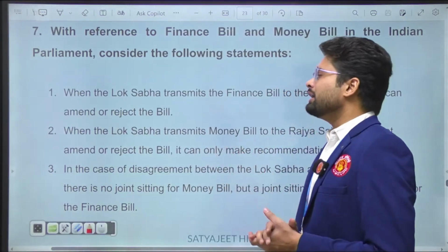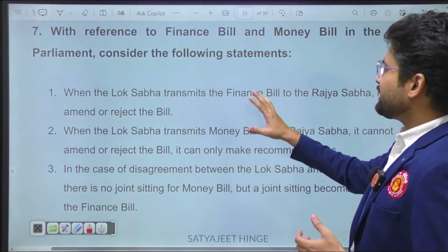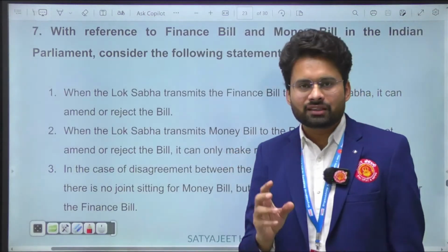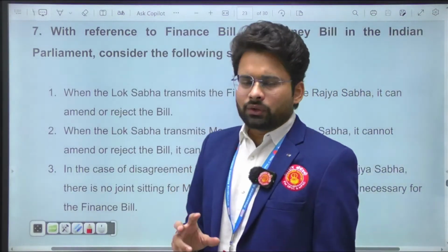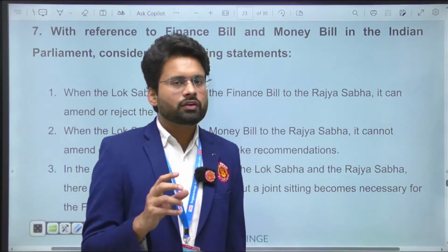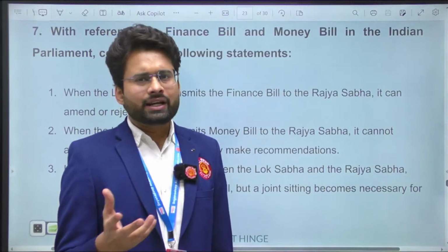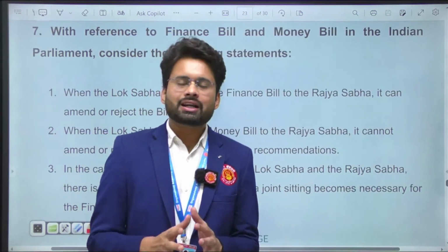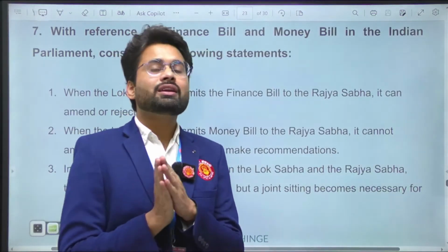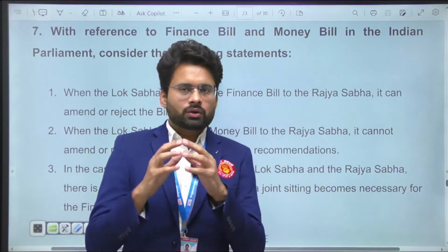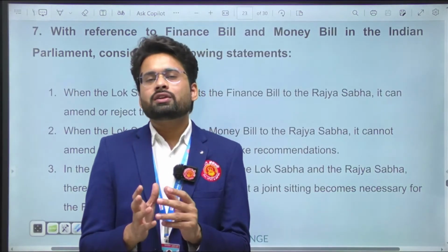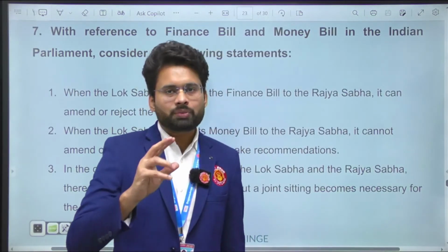And that's how, again: when the Lok Sabha transmits the finance bill to the Rajya Sabha, it can amend or reject the bill. Before going into the details of this question, you have to be thorough with the idea of money bill and finance bill. As you know, in the Indian Constitution we have two important articles dealing with the money bill, that is 110 and 109. 110 talks about what we mean by money bill, and 109 talks about how to pass that bill.